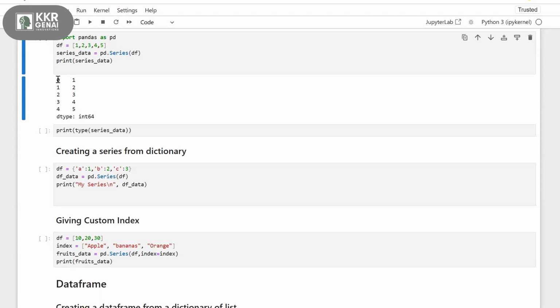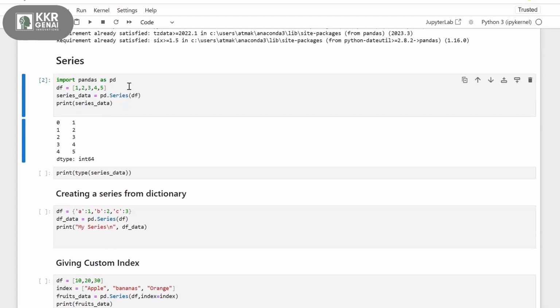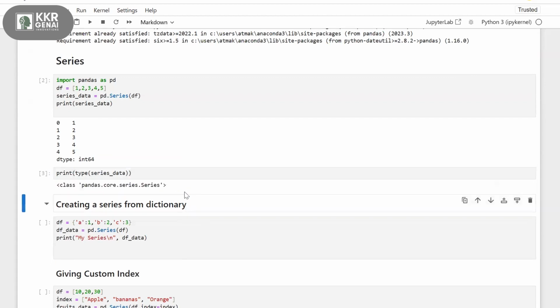For the first element, 0 is the index. For the second, the number 2, 1 is my index. So we have values along with indexes. It is like giving each piece of data its own label. This is the label for this, so 1 is the label for this, and 2 is the label for this. These are my labels and these are my values. This is how your series looks. If you observe the type, the data type here is pandas.core.series, telling us that this is the series data type.